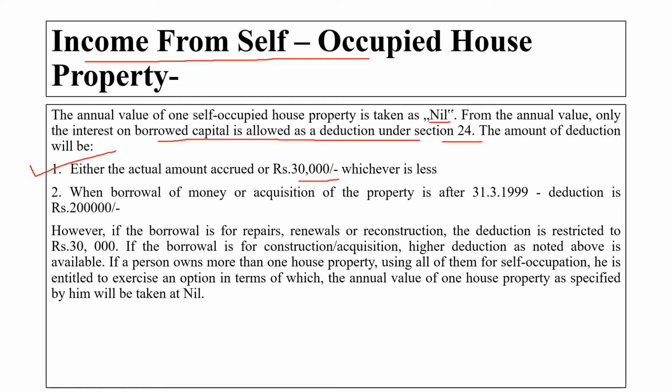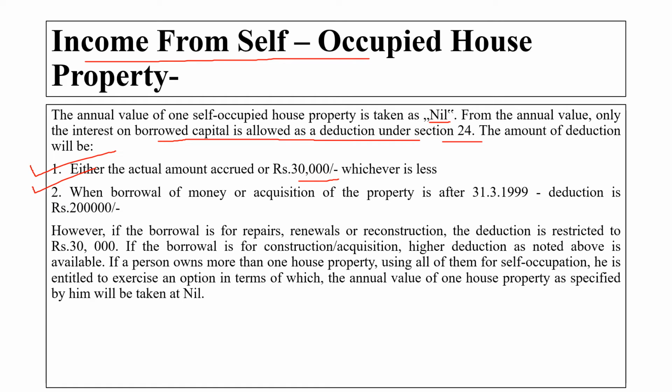When the borrowing of money or the acquisition of the property is after 31st March 1999, the deduction is rupees 2 lakh. Here, under self-occupied house property, the house which I am using for myself, the annual value will be taken as nil.